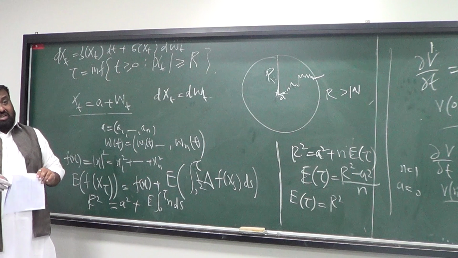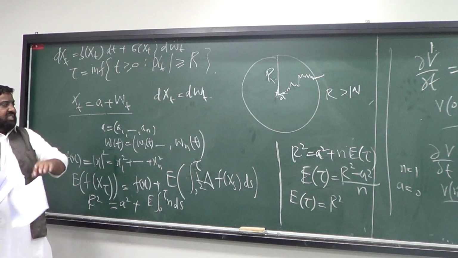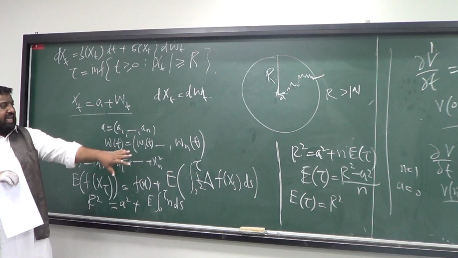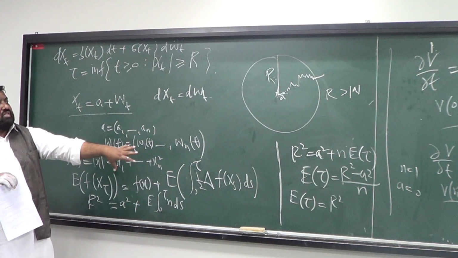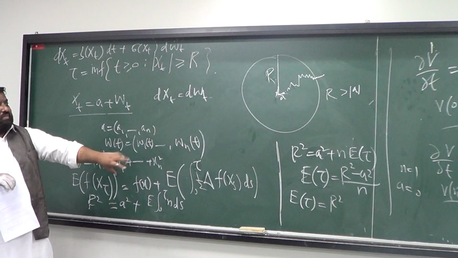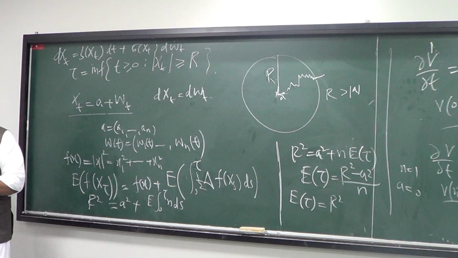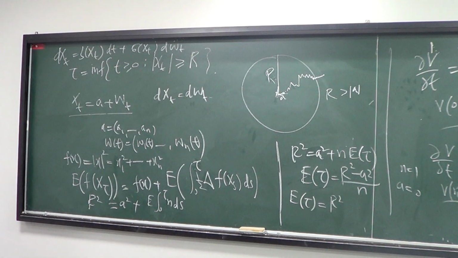Frankly speaking, I just wanted to do this formula because I would like to apply it to some practical things in our next class. We'll try to do only applications, no theory, and we'll see the different expectations there.